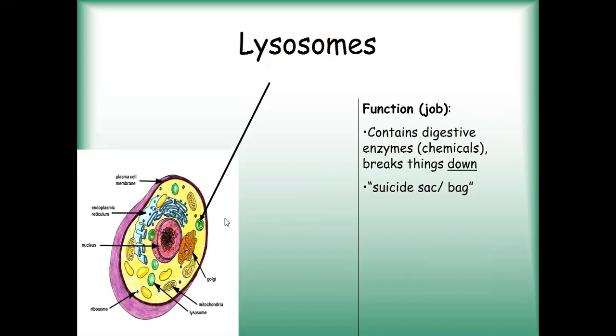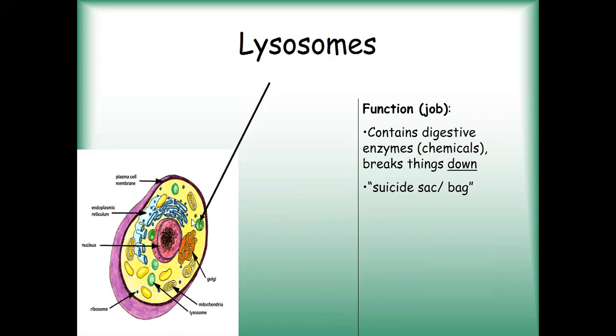They digest the stored food during starvation of the cell. So when we are not eating any food, we can still stay alive for a few days. This is because the stored food in our body is digested with the help of lysosomes during the starvation period.